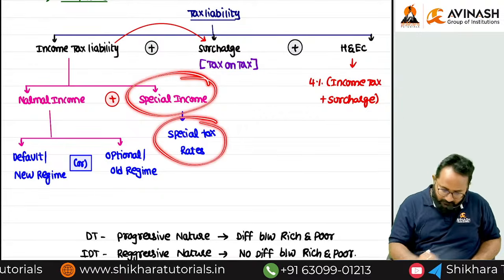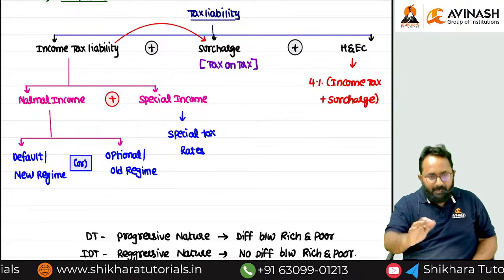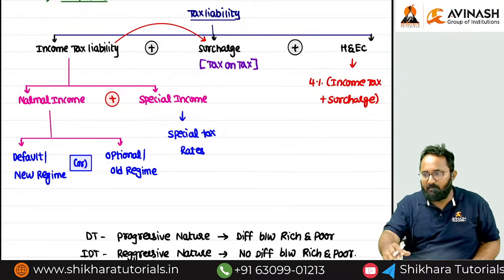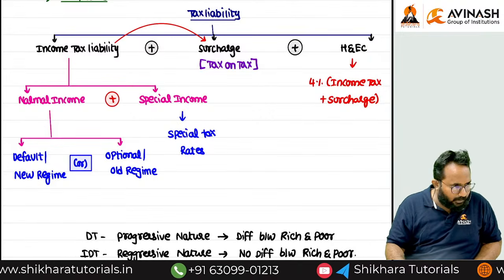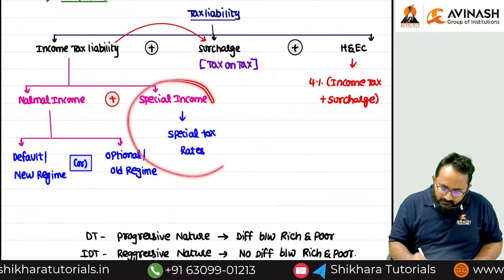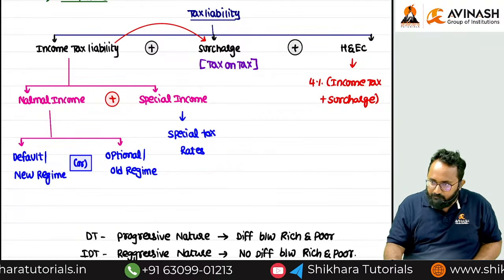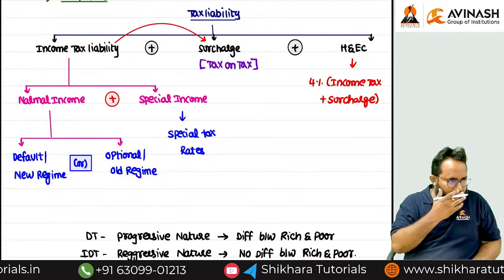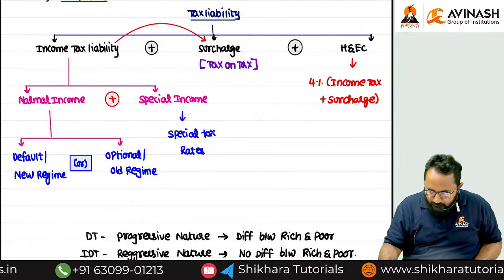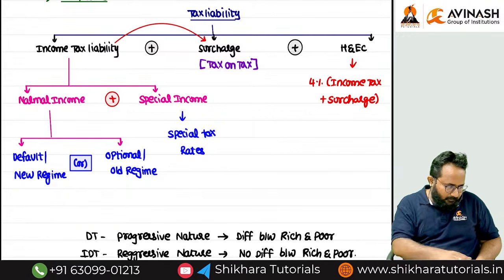We can discuss in the evening. Then after rebate, then after marginal relief, then automatically this chapter will be over. In the evening we can discuss special tax rates as well as the rebate concept, and if possible we can enter into marginal relief also. Okay, take a break for 10 minutes.